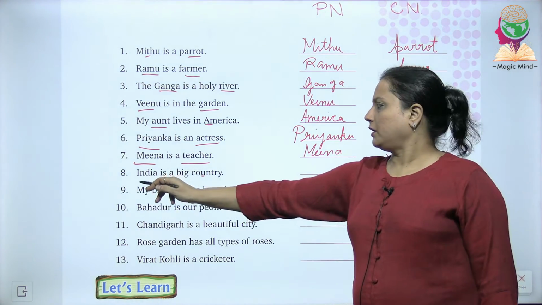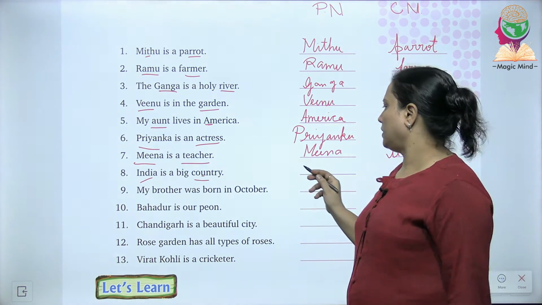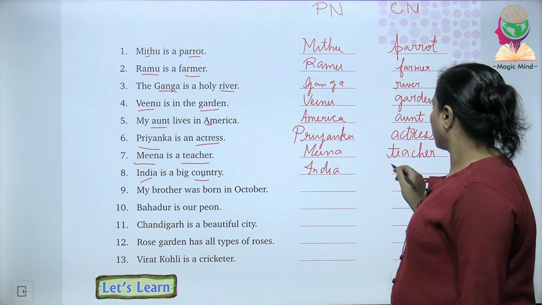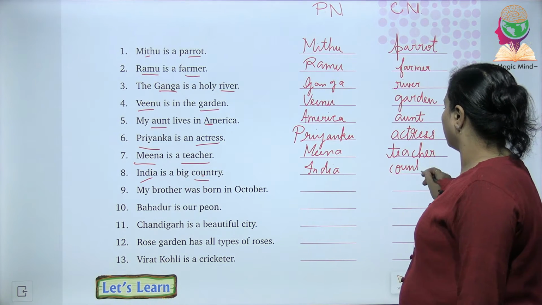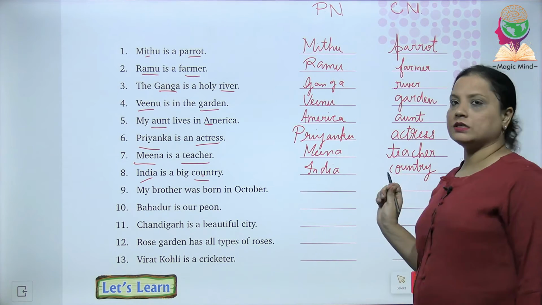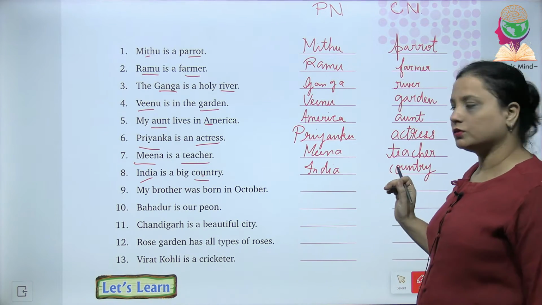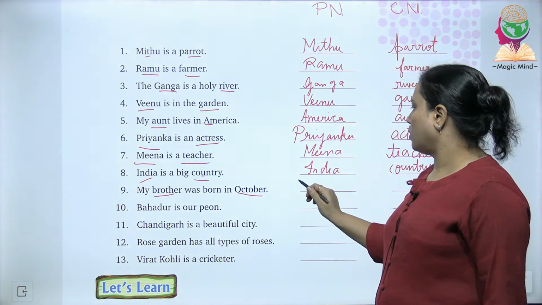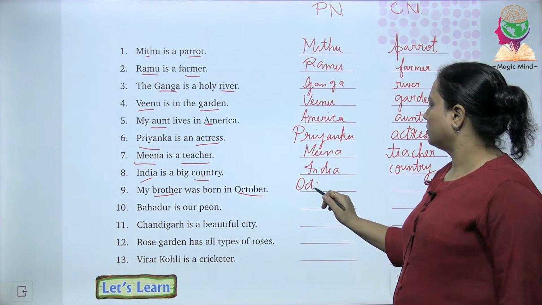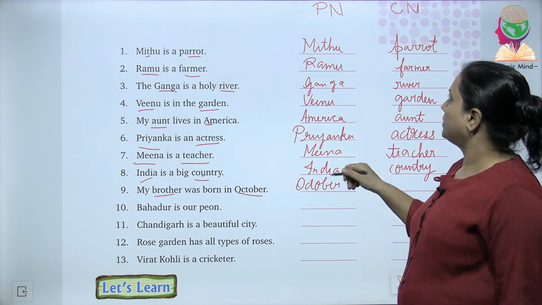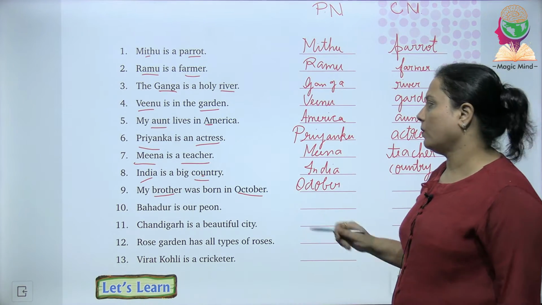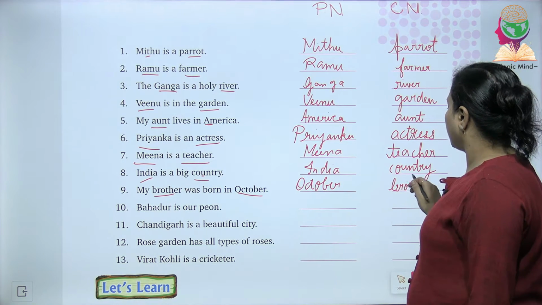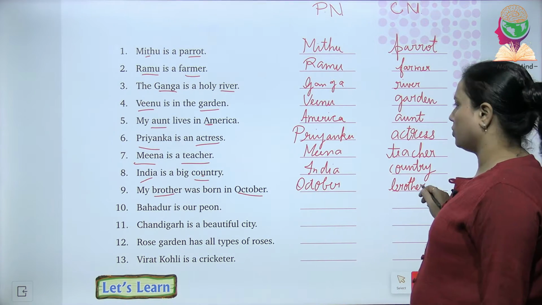Eighth is India is a big country. India is proper noun and country is common noun. My brother was born in October. October is the name of a month. We will write it under the proper noun column. And brother can be anyone, it's common. So we will write over here, brother is a common noun.